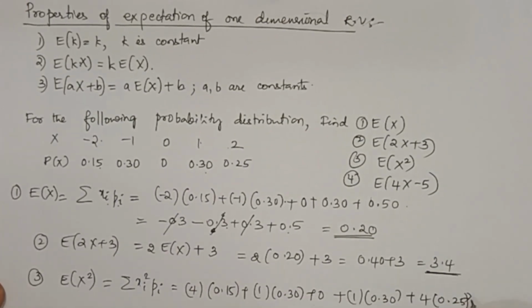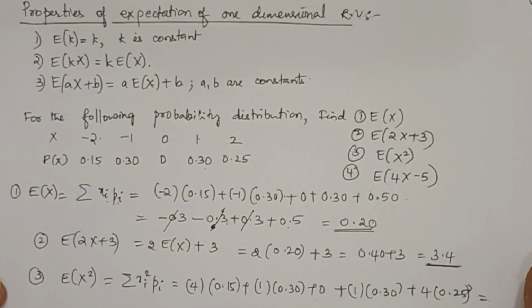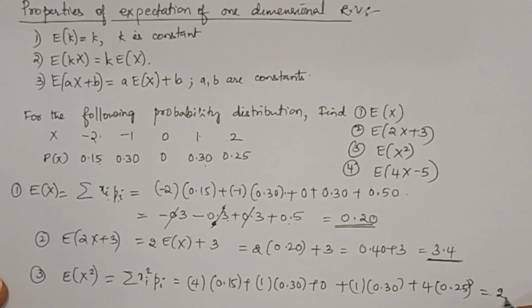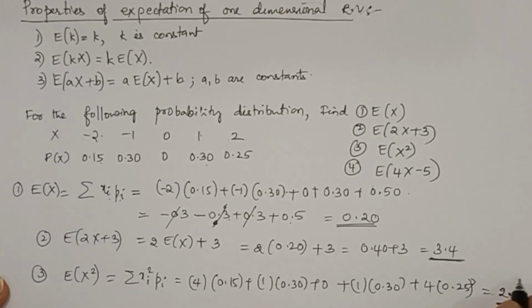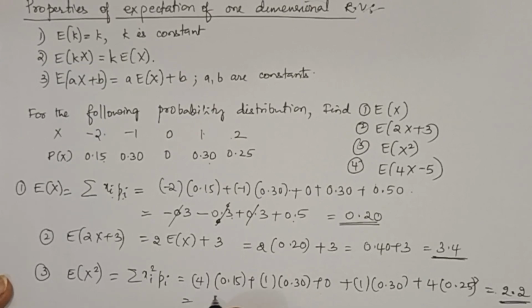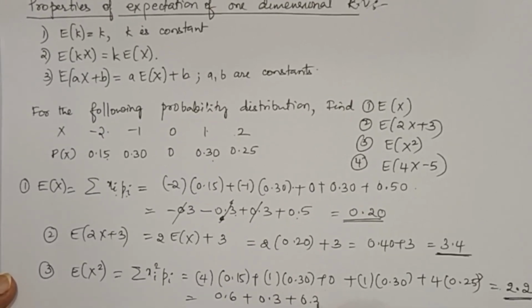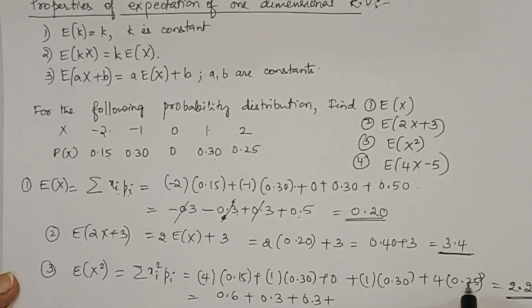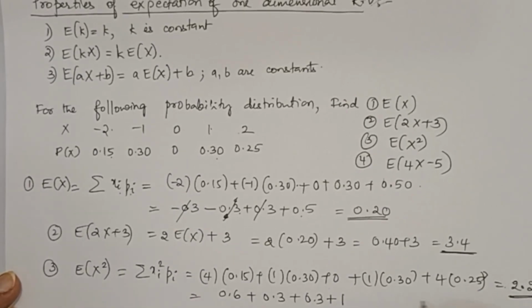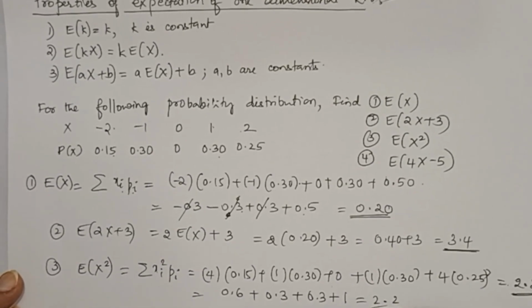So after simplifying this, we will get the final answer as 2.2. You can check with this: this gives you 0.6, this is 0.3, this is 0.3, plus 4 into 0.25, that is 1. So finally the answer is 2.2.